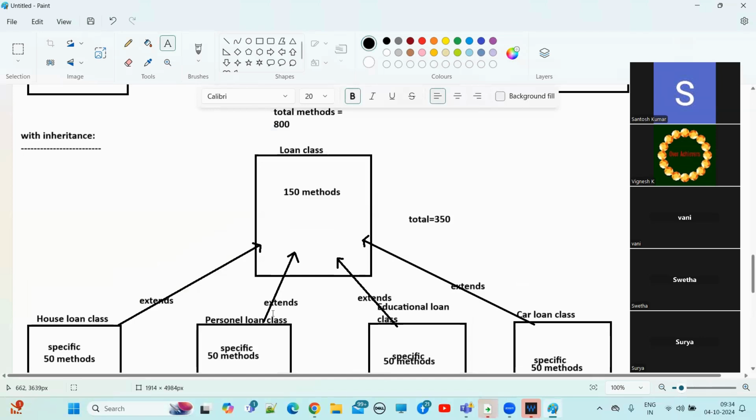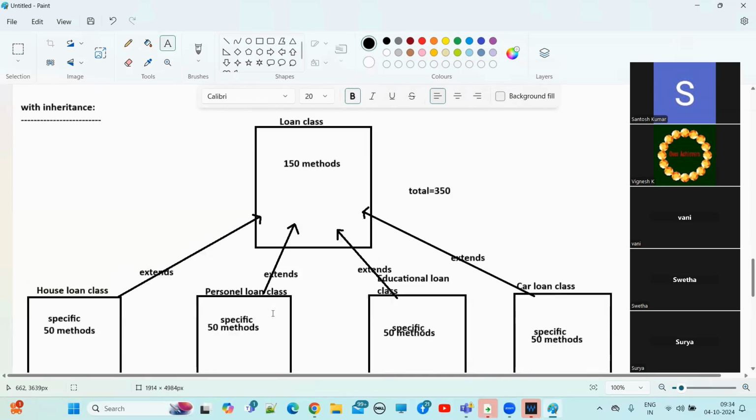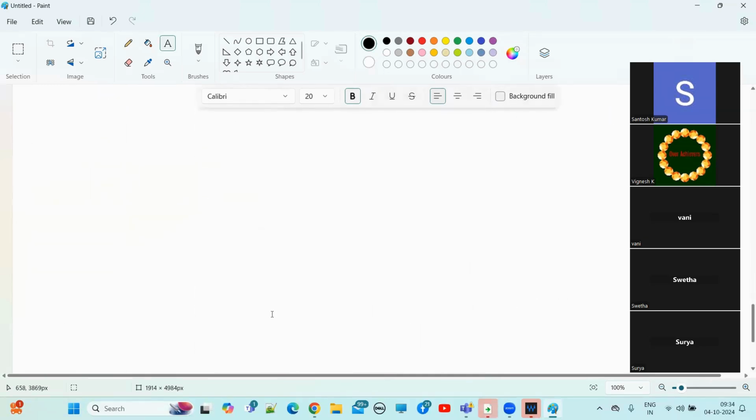Code reusability. So what is the main advantage? Now, if you see our Java API, I already told you that all the Java APIs are implemented by using this inheritance concept. Understand?